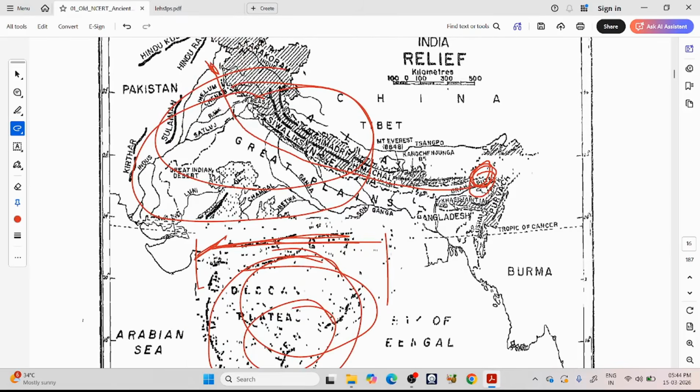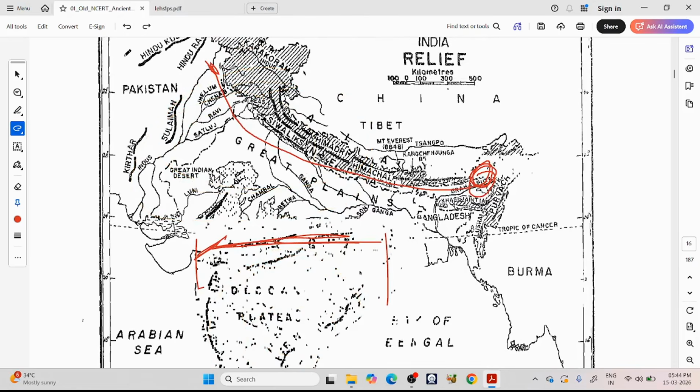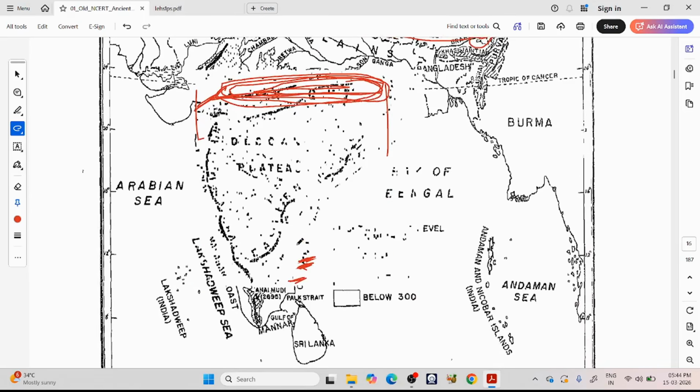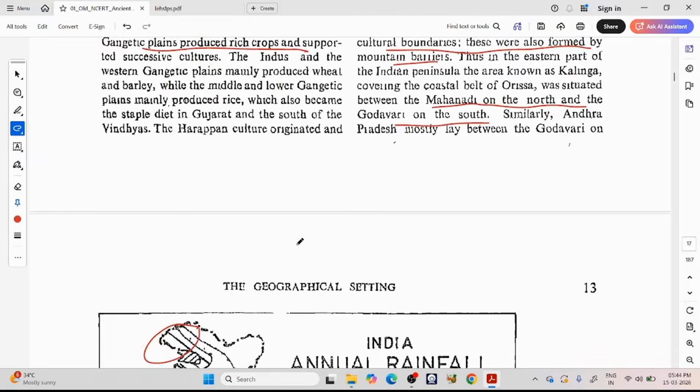The languages developed in this region are called Dravidian languages, and the languages developed in this region are called Indo-Aryan languages. In between these Dravidian and Aryan regions, we have many tribals living. He is calling the tribal people living in this central region around the Vindhyas primitive. This region of Chhattisgarh, Jharkhand, Madhya Pradesh is dominated by tribals even today.